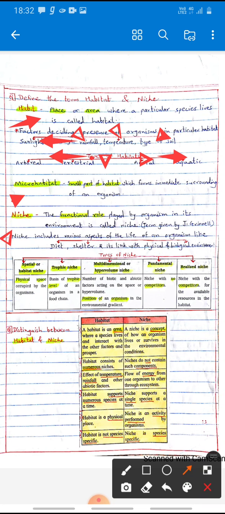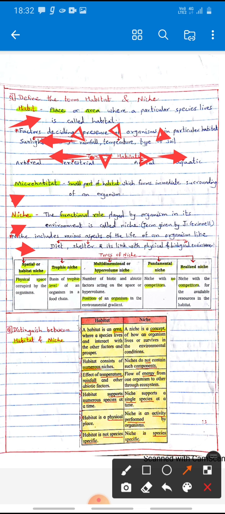The next definition, that is niche. The functional role played by an organism in its environment is called as niche, and this term was explained by J. Grinnell. Niche includes various factors, that is diet, shelter and its link with physical and biological environment.